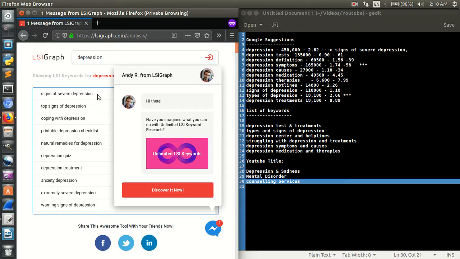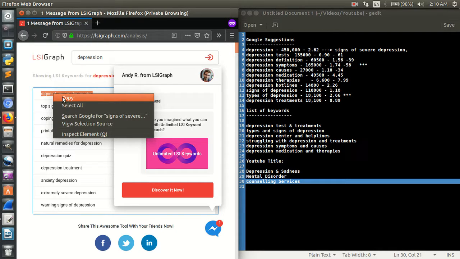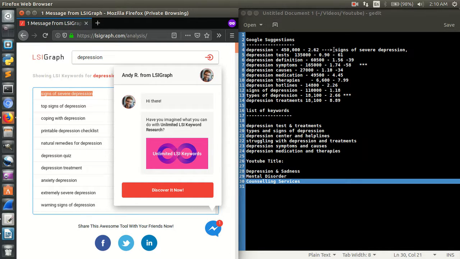As I already told you, I am making a blog or a web page based on depression. So I'm going to focus on an overview. Based on the overview mentality, I will search keywords. I'll put the keywords over here, and I'll see if there are some relevant LSI keywords or not. For example, I put depression, and I see sign of severe depression. Okay, this one can be used.